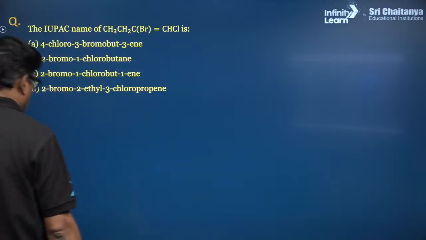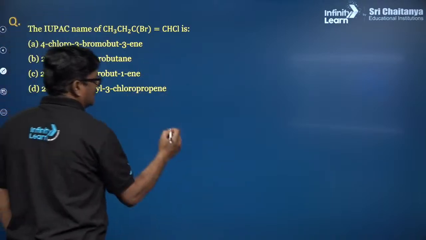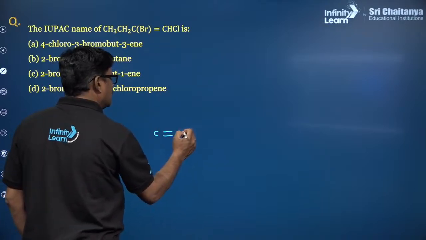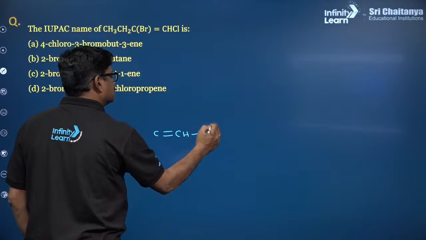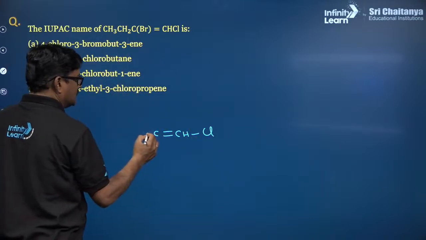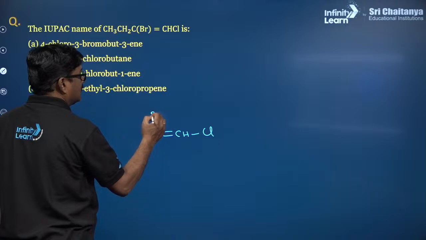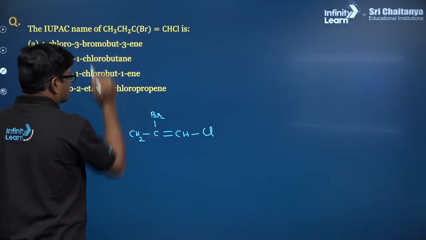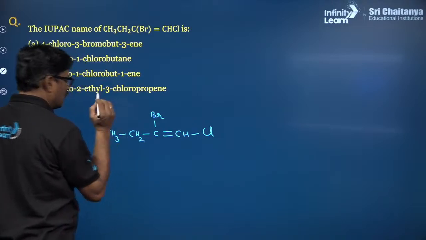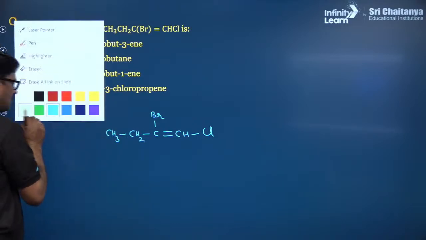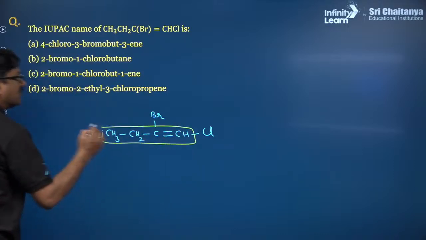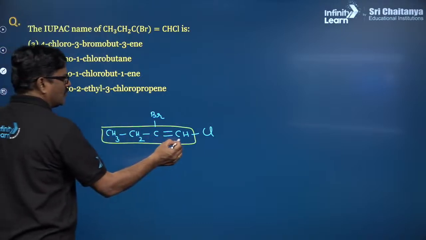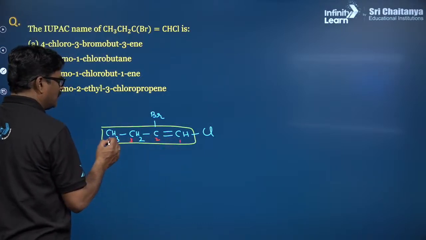So let us elaborate the structure. That is C double bond C, with H and Cl, and it is C with Br, connected to CH2, and connected to CH3. So this is the actual one. Now let us take the longest possible chain. This is your longest possible chain, right? You can check the carbon numbers. Of course, the numbering here should be 1, 2, 3, 4.